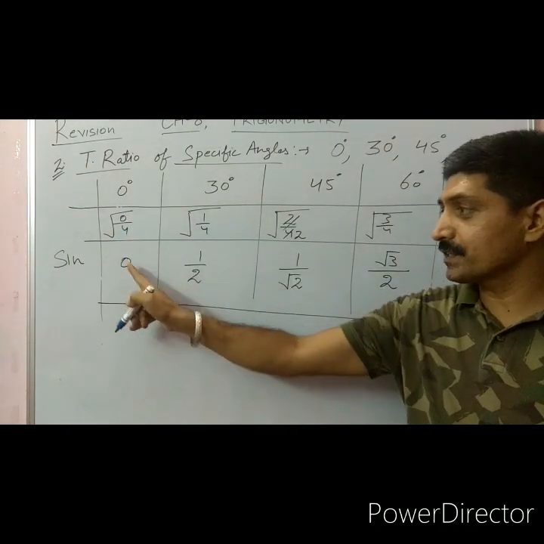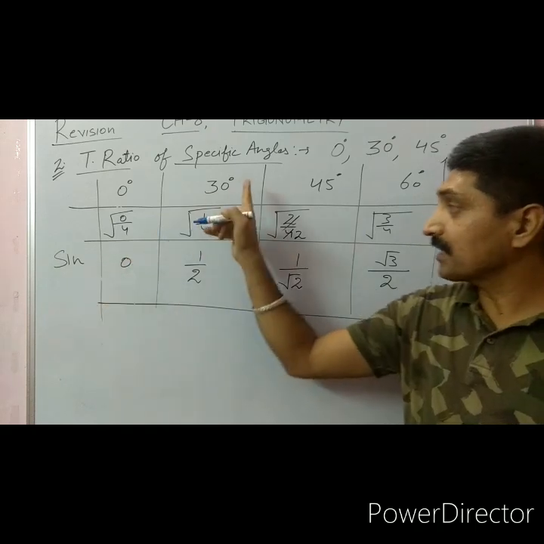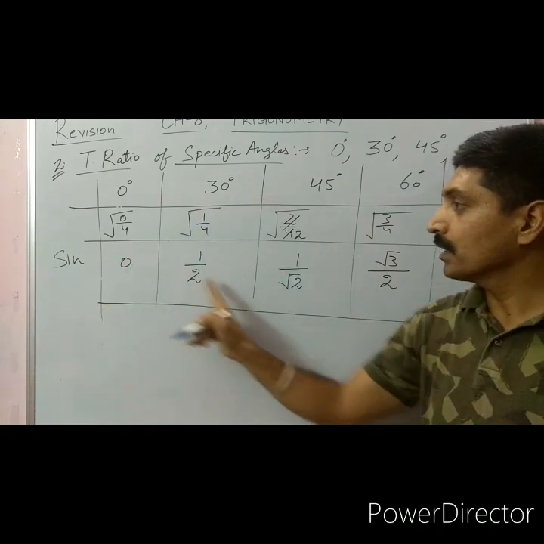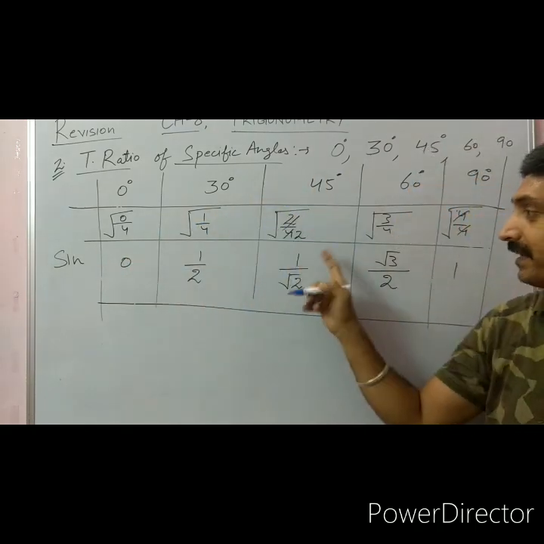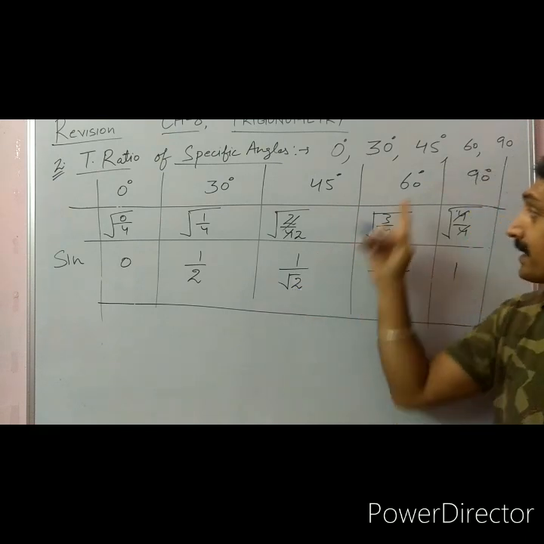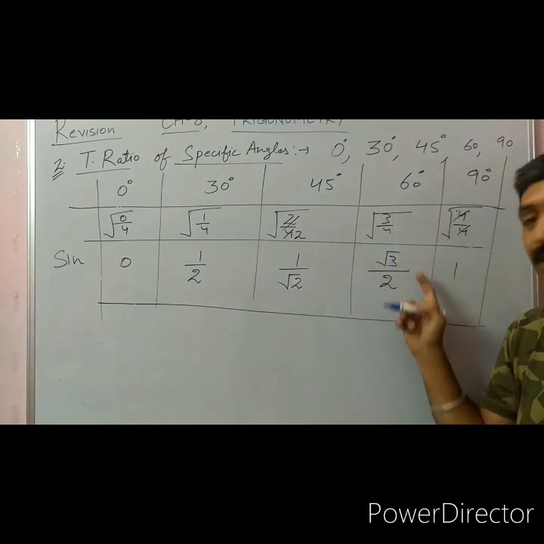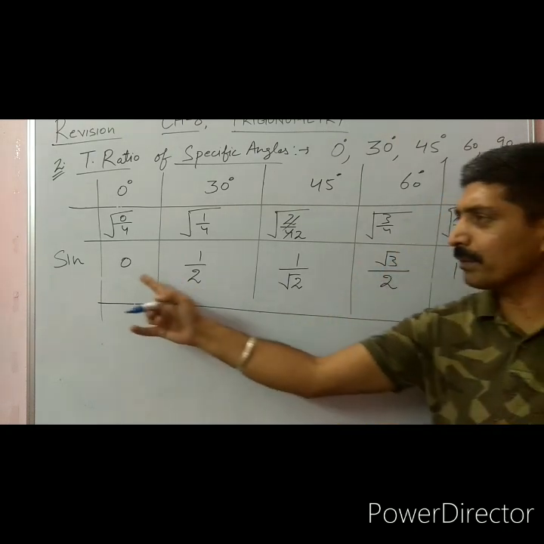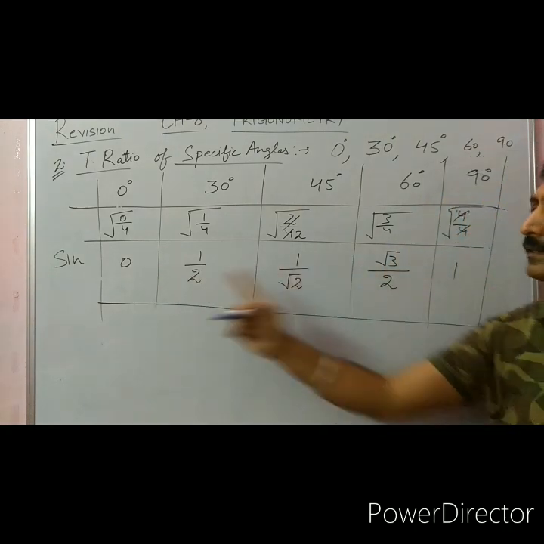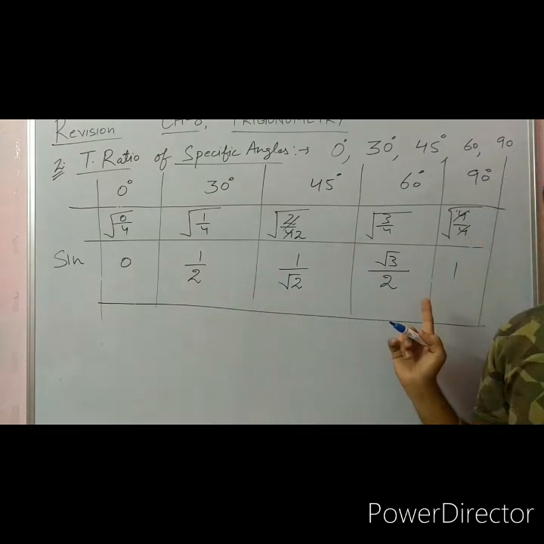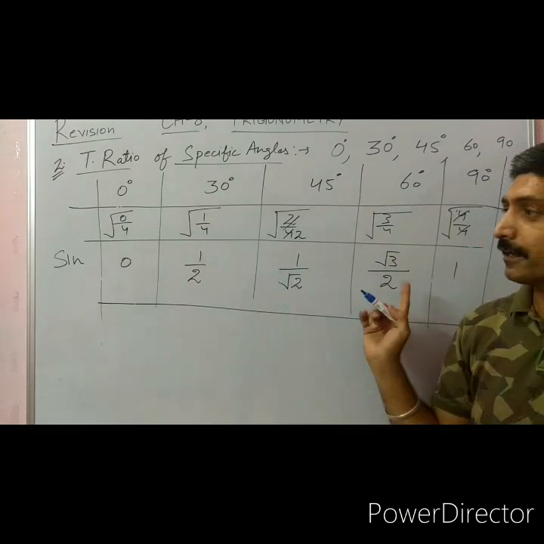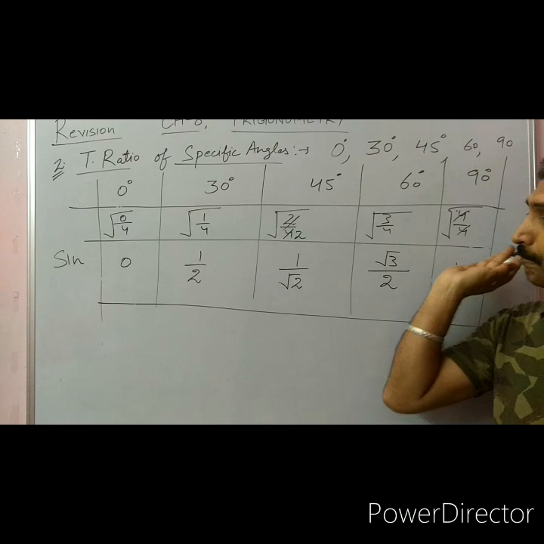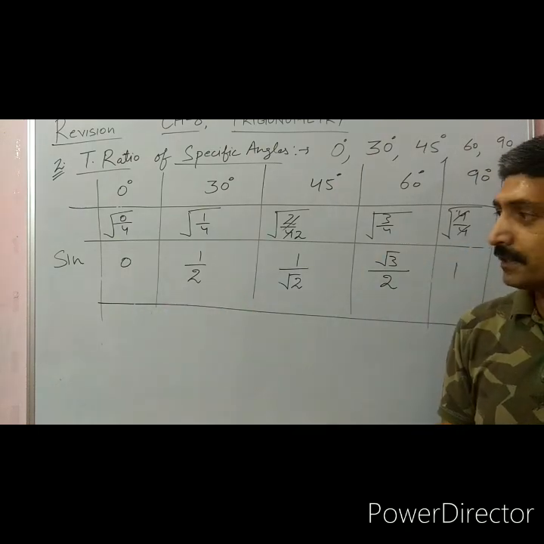Sine of 0 is 0. Sine of 30 degree is 1 by 2. And sine of 45 degrees is 1 by root 2. And sine of 60 degrees is root 3 by 2. And sine of 90 degrees is 1. So we have to remember these 5 values of these specific angles. Now the sequence will change.